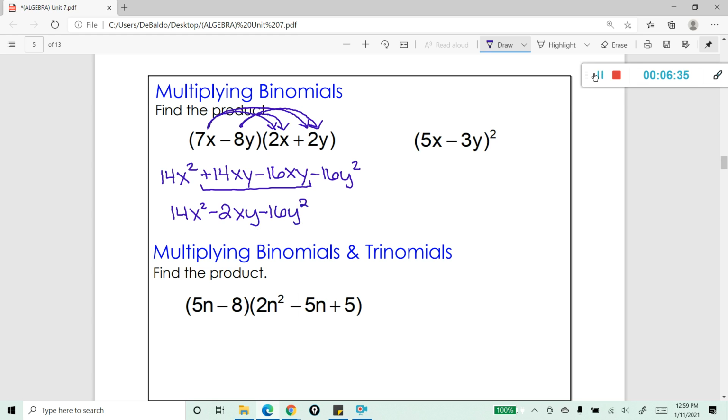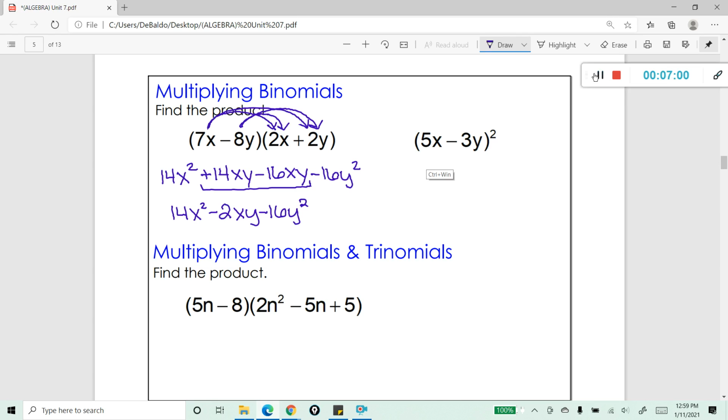And then the last one, it says here we're multiplying binomials, but that doesn't look like multiple binomials there, but it actually is. There's a very, very common mistake that occurs with problems like this, and let me show you where it is. Sometimes our brain says that we're going to take each one of those terms and raise it to the second power, but that's actually not what this is saying.